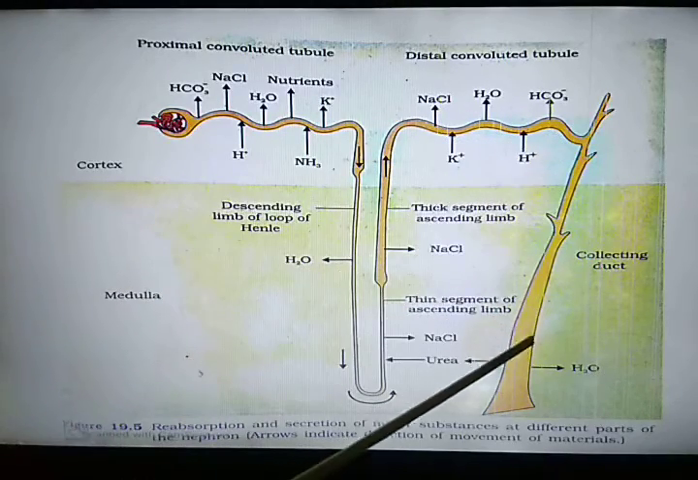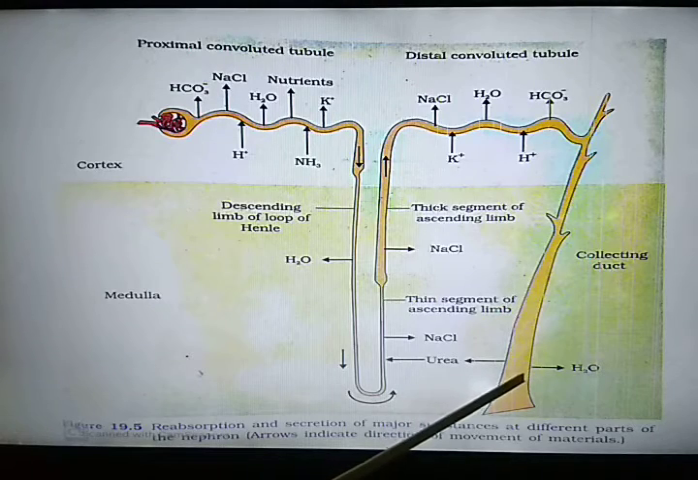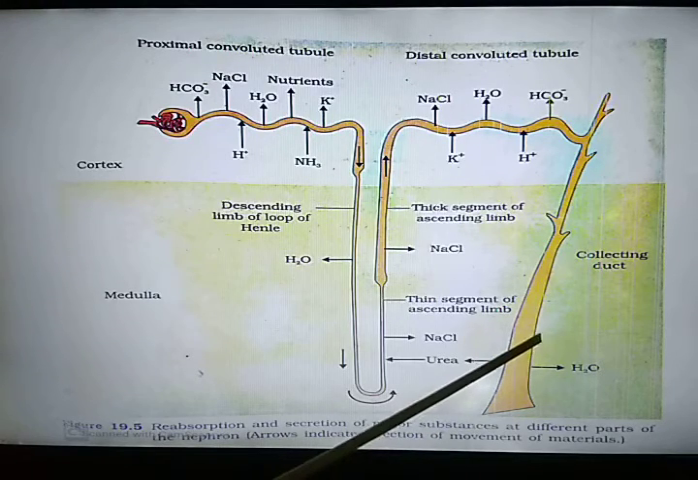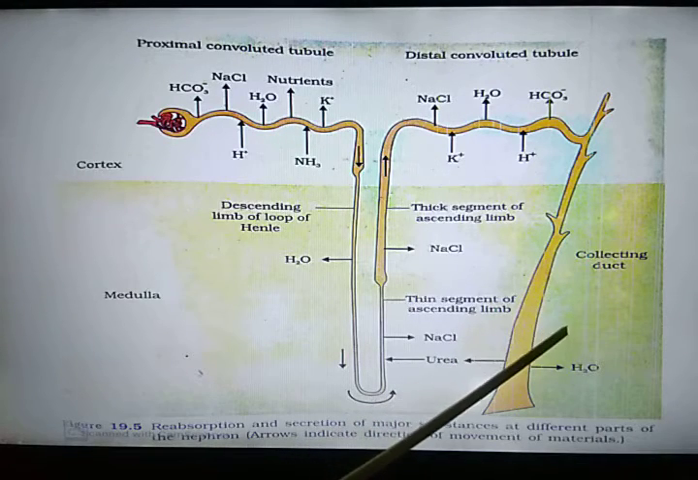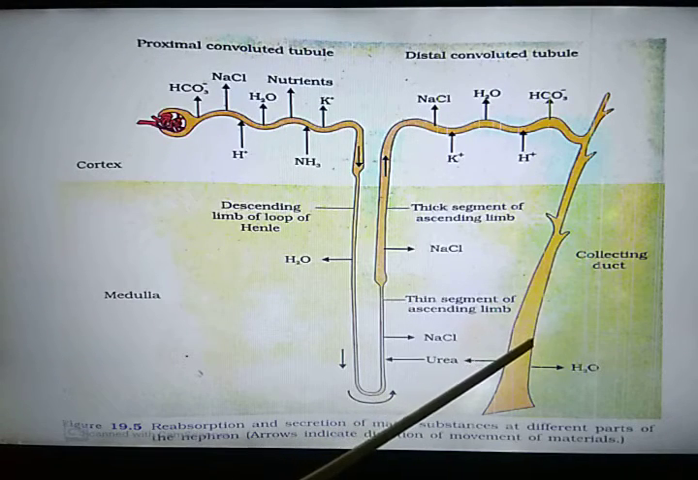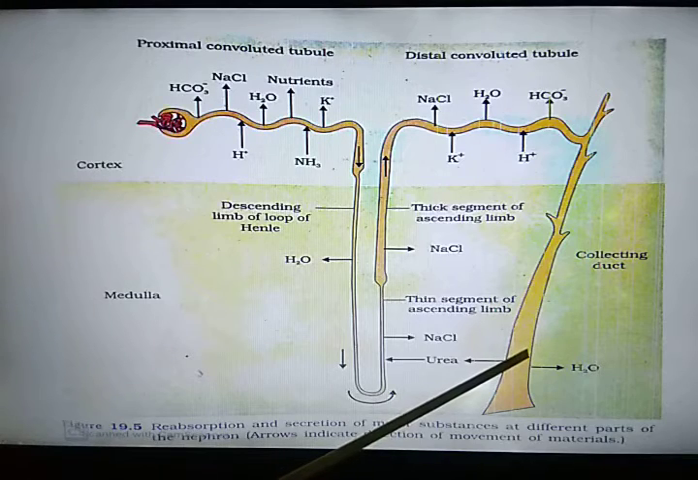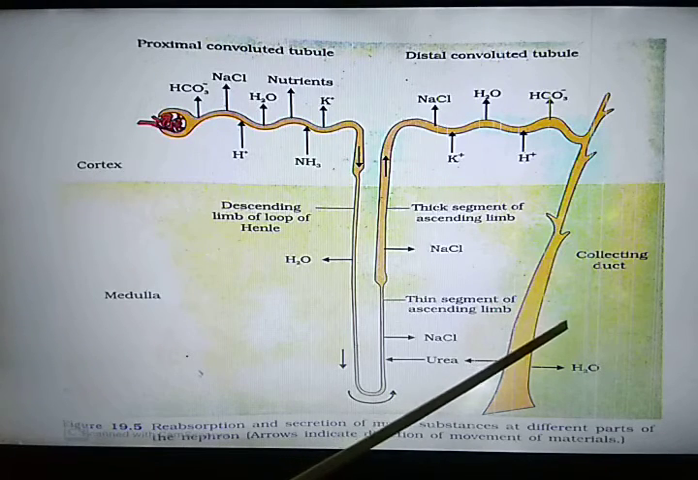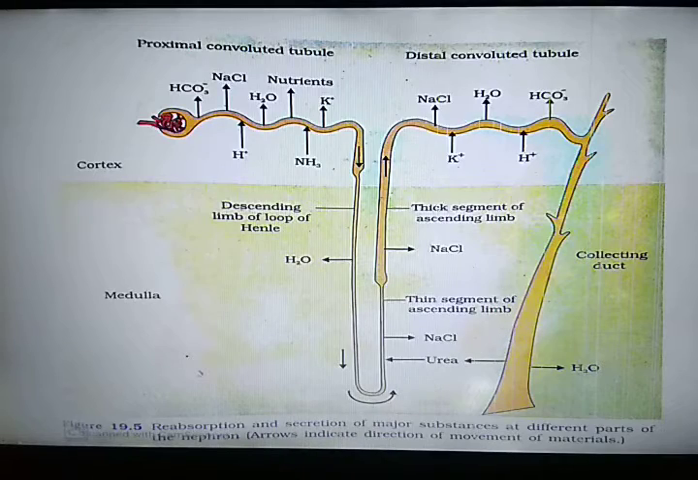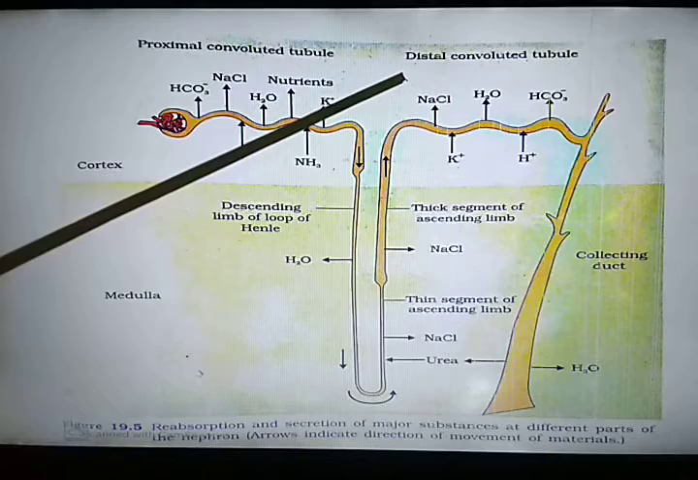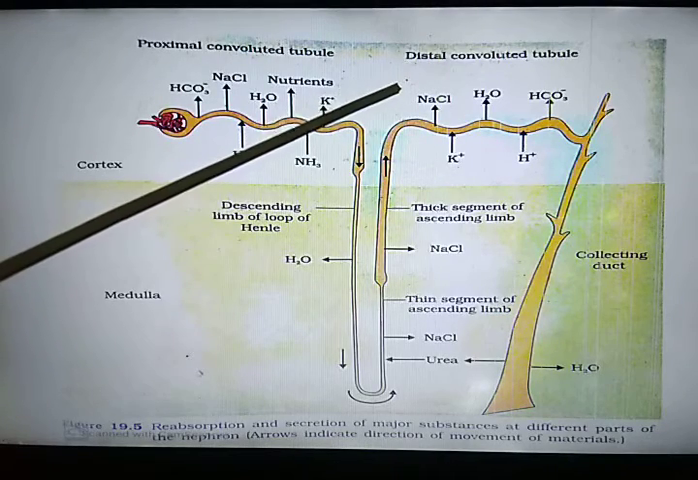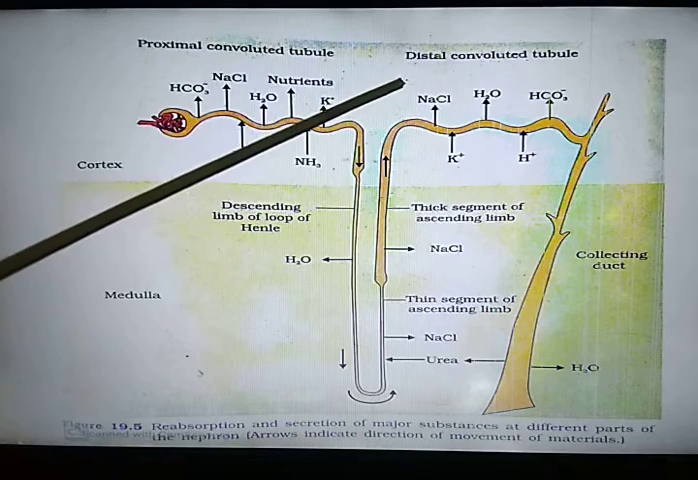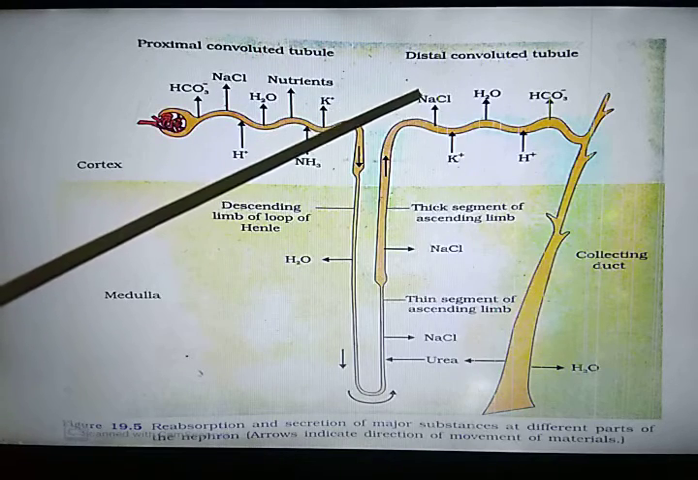Next is the collecting duct. In the collecting duct also, tubular secretion of hydrogen ion and potassium ion takes place. It is not shown, but yes, tubular secretion of hydrogen ion and potassium ion also takes place in the collecting duct. So the main site of tubular secretion is the distal convoluted tubule. The main function of the distal convoluted tubule is tubular secretion, and reabsorption is conditional.